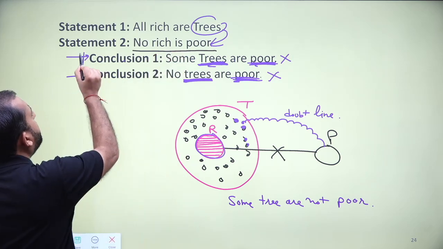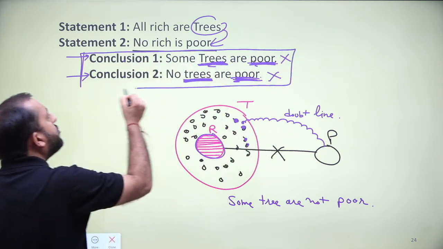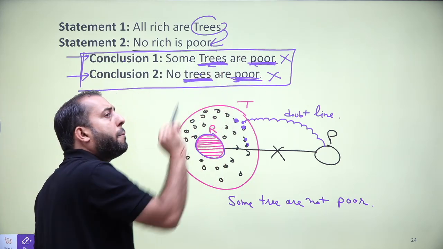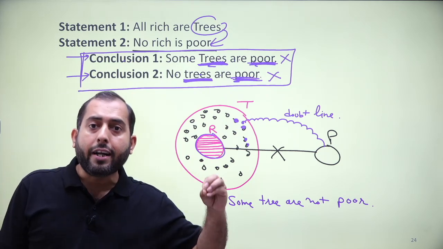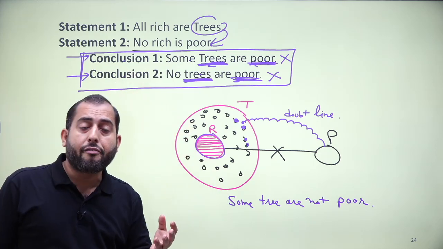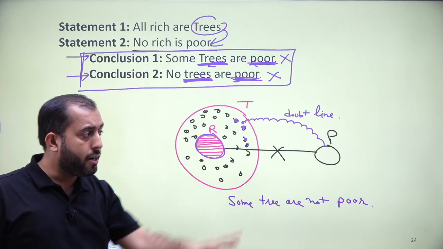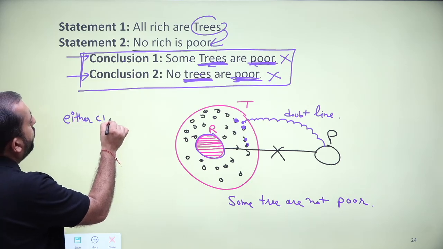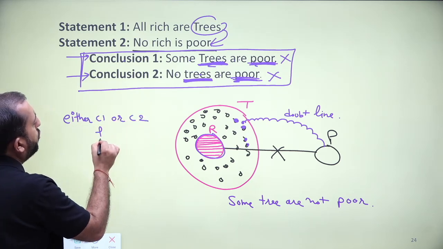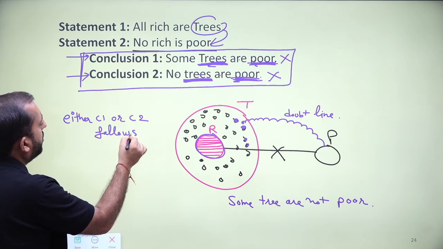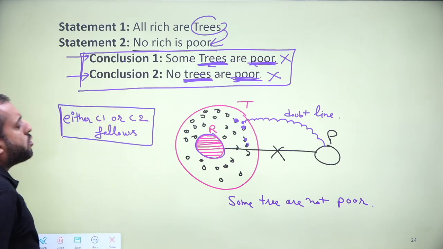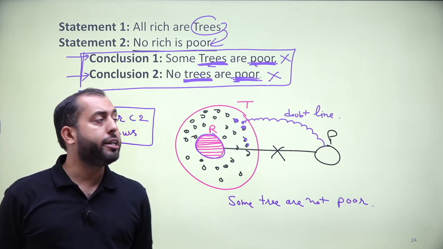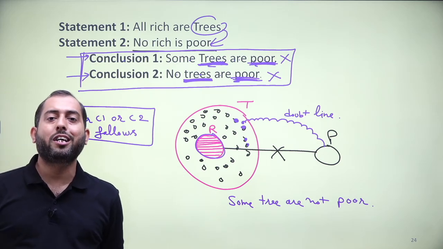Now, point number 4, are these complementary conclusions? Yes. Some A are B, no A is B. This combination is the first complementary pair. So this question is justifying all the 4 conditions of complementary pair. Hence, the answer of this question should be either conclusion 1 or conclusion 2 follows.